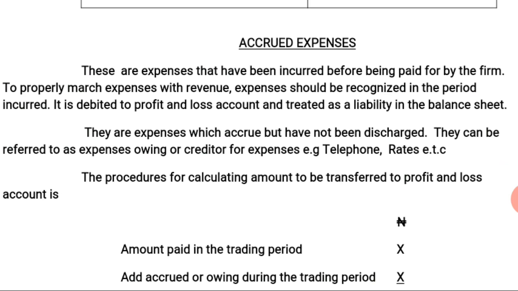Accrued expenses are debited to profit and loss account and treated as a liability in the balance sheet. That is, accrued expenses are to be debited to profit and loss account and are to be treated as a liability in the balance sheet.